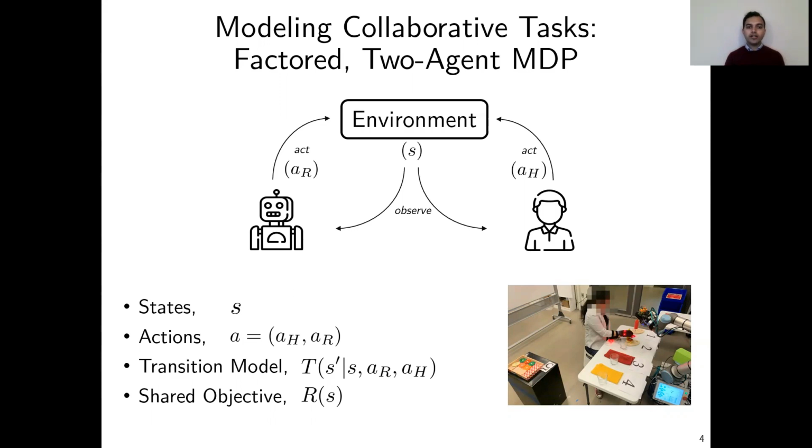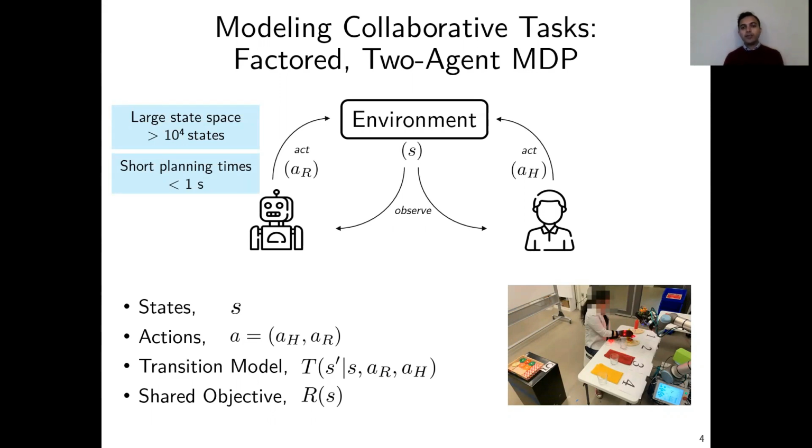The transition model corresponds to the physics of the world as well as the rules of the task, and the shared objective describes what does the team need to achieve. For instance, in this task, safety is emphasized by prescribing a negative penalty for collisions, and efficiency is prescribed by providing a positive reward for task completion. These tasks can grow significantly large in terms of their state space. For instance, in our implementation, this task had more than 10,000 states, and the robot had to reason about these states in a short planning time.